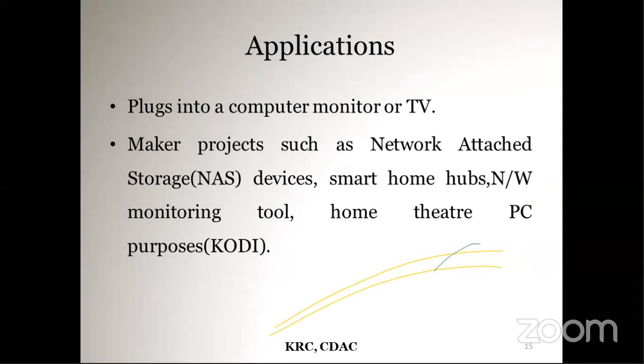As a network monitoring tool also, we are using this Raspberry Pi. And for home theater PC purposes, like a media center based tool, a local media, we are using this Raspberry Pi. So many applications. We have a bootable SD card here with Linux as the operating system. Different versions and variants are used. Raspbian is one commonly used operating system, but it also supports Fedora, Debian, Ubuntu. The Raspberry Pi uses an ARM processor.